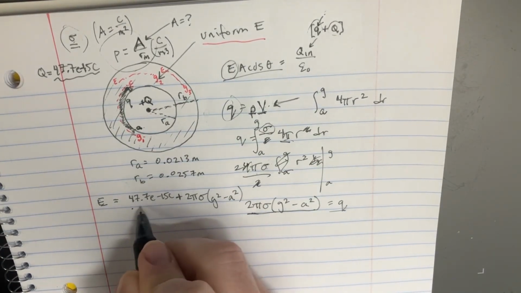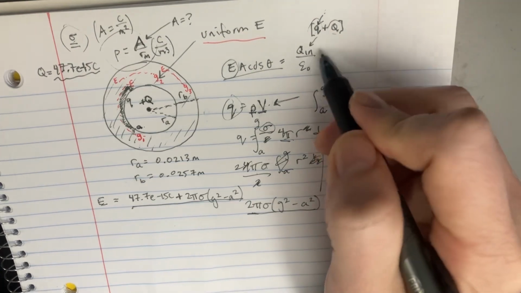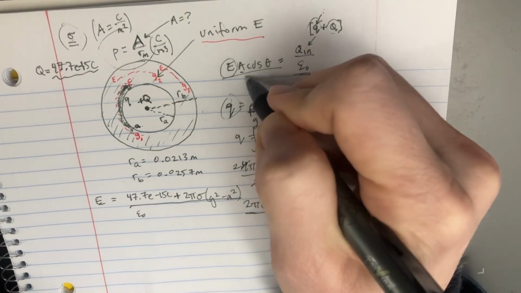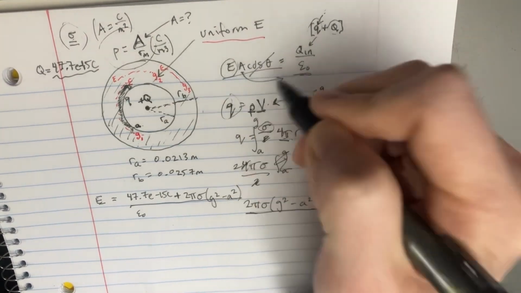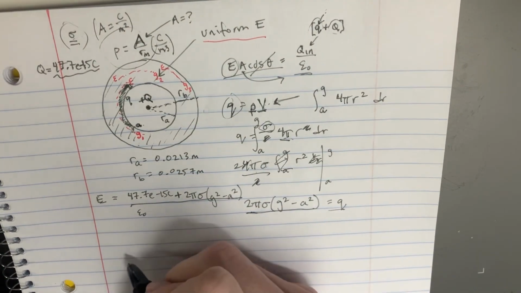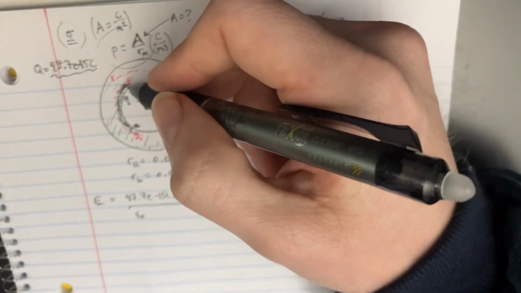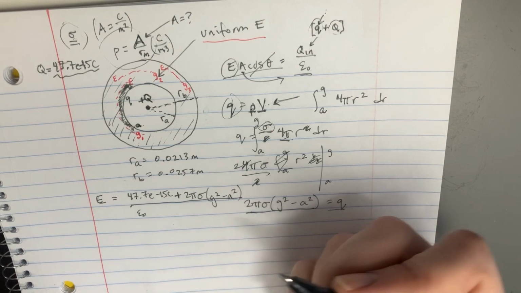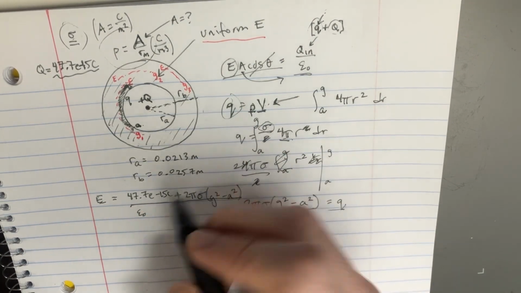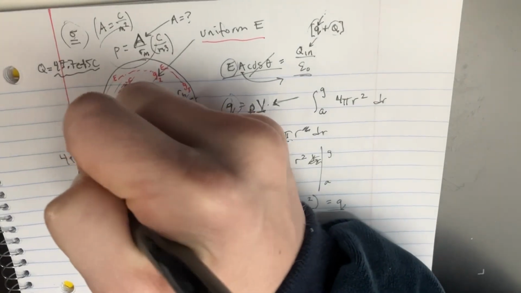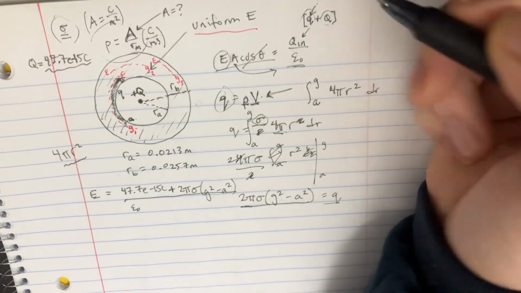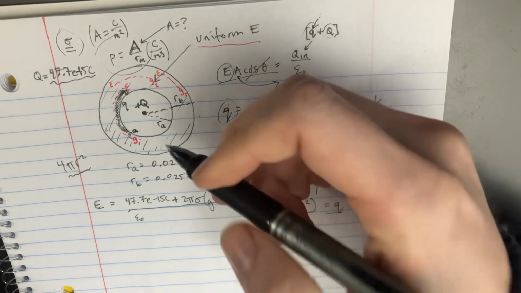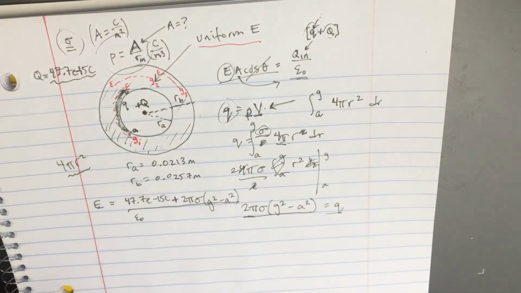And then we can divide that by epsilon naught here. Obviously cosine is going to go away, but we can move over the area there. And the area for this sphere is 4 pi r squared. But what is the radius that we're using?